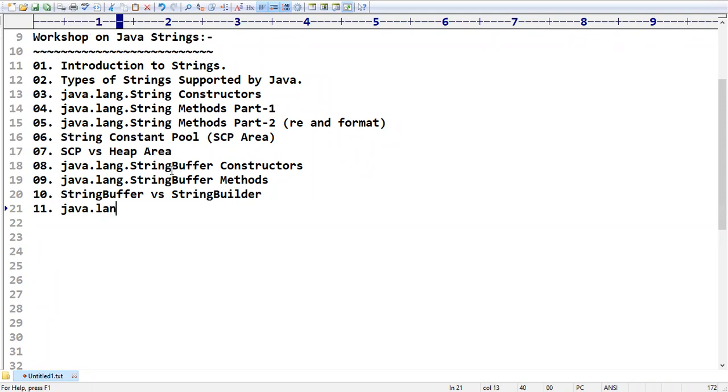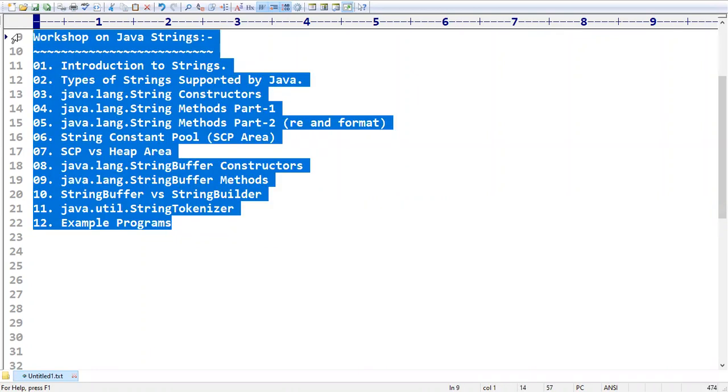Next and after that, we are going to see java dot, there is one special functionality with the name string tokenizer, where you can divide your entire string into tokens. Then after that, we are going to see some example programs. I'm not sure of the number, but as much as possible, I'm going to cover almost all the programs related to strings. This is our workshop content, and these are the things we are going to discuss for the next couple of weeks.